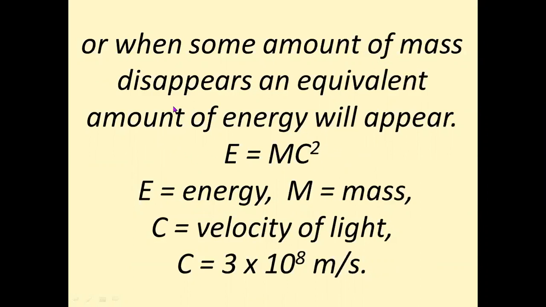Anyway, this equation says that mass and energy are interconvertible and they are related to each other by this equation, E is equal to mc square. When some mass is lost, it will appear as an equivalent amount of energy.